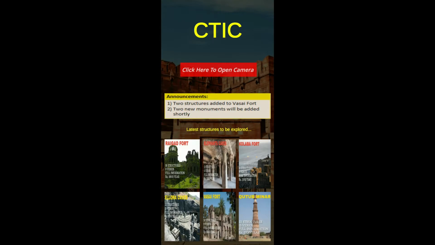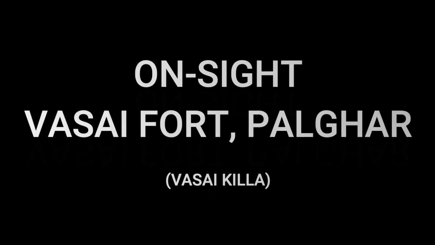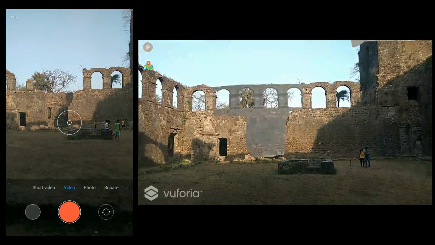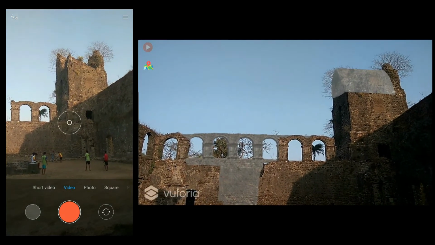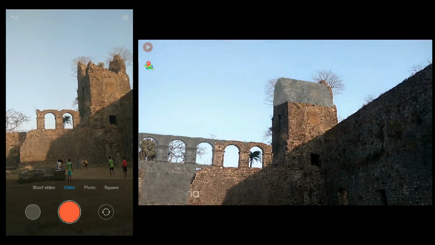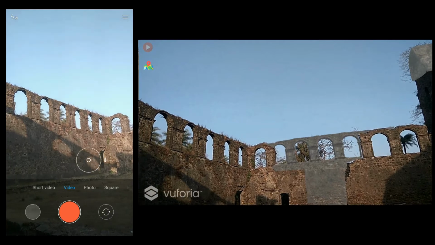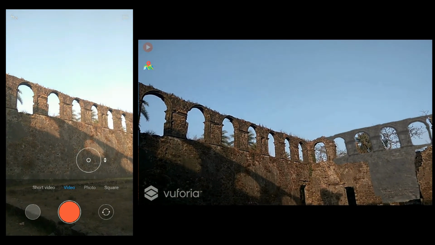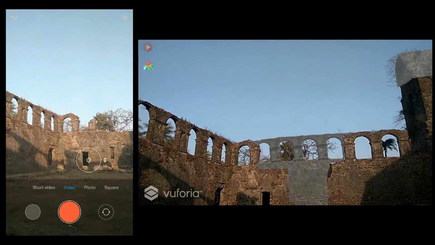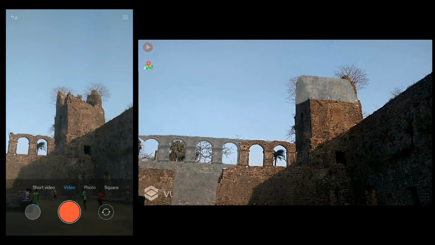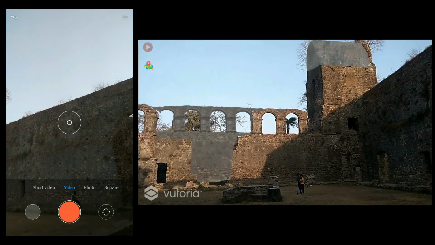To get the practical implementation, we can click on the button to open the camera. This is the first structure we had tried to complete, that is the upper broken wall, start of the Vasai Fort. Here on the left hand side of the screen, you can see the normal phone recorder. You can see the wall is broken from the middle, but on the right hand side, we had tried to complete that wall using our application. You can see the upper side of that pillar is also getting completed using our application.